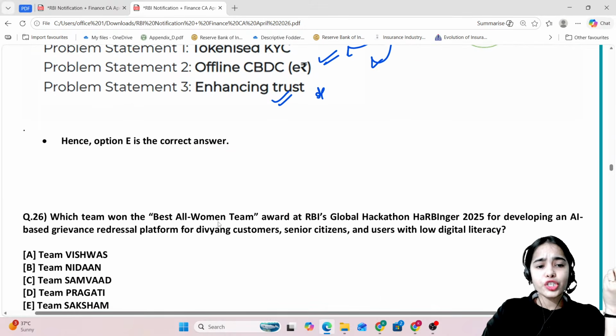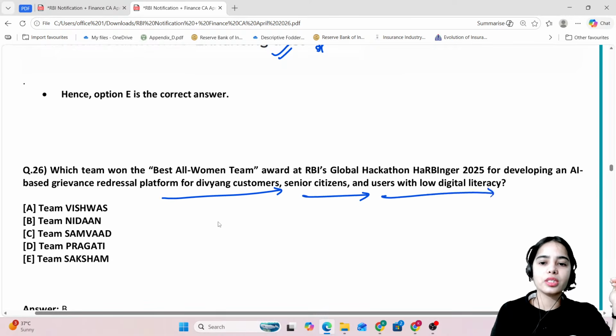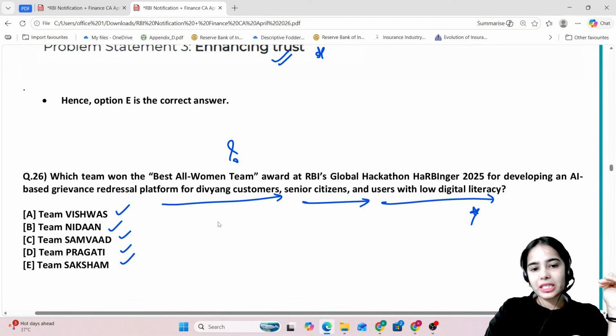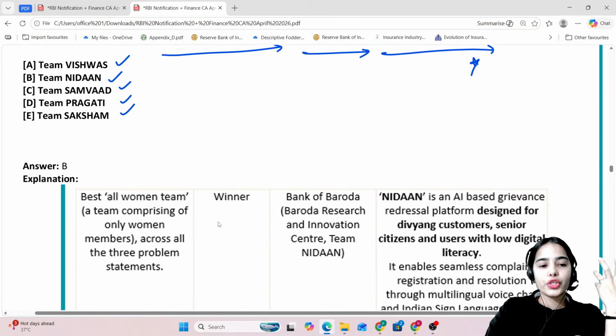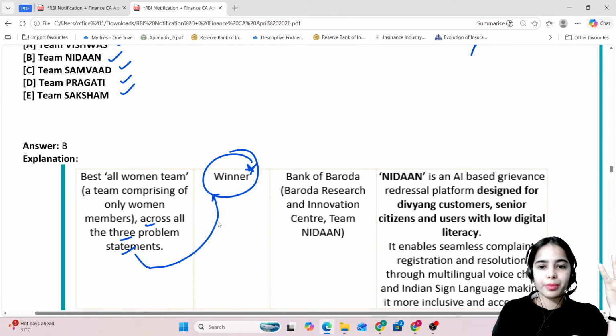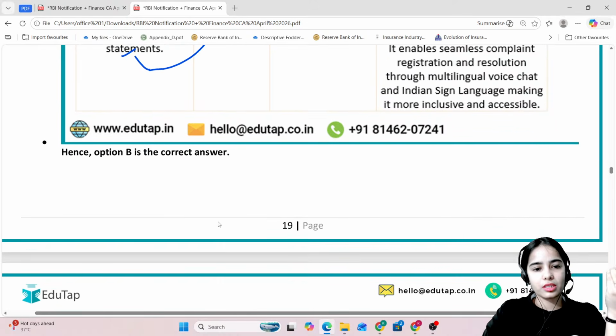Now, which team has won the Best All-Women Team Award at RBI's Global Hackathon Harbinger 2025 for developing an AI-based grievance redressal platform for Divyang customers, senior citizens, and users with low digital literacy? So, which was the Best All-Women Team? Team Vishwas, Team Nidan, Team Samvat, Team Pragati, Team Saksham. Which was the best all-women team? Yes, it was Team Nidan. So best all-women team, a team comprising of only women across all the 3 problem statements. So they were the winner. So Team Nidan, they have developed the AI-based grievance redressal platform designed for certain customers.